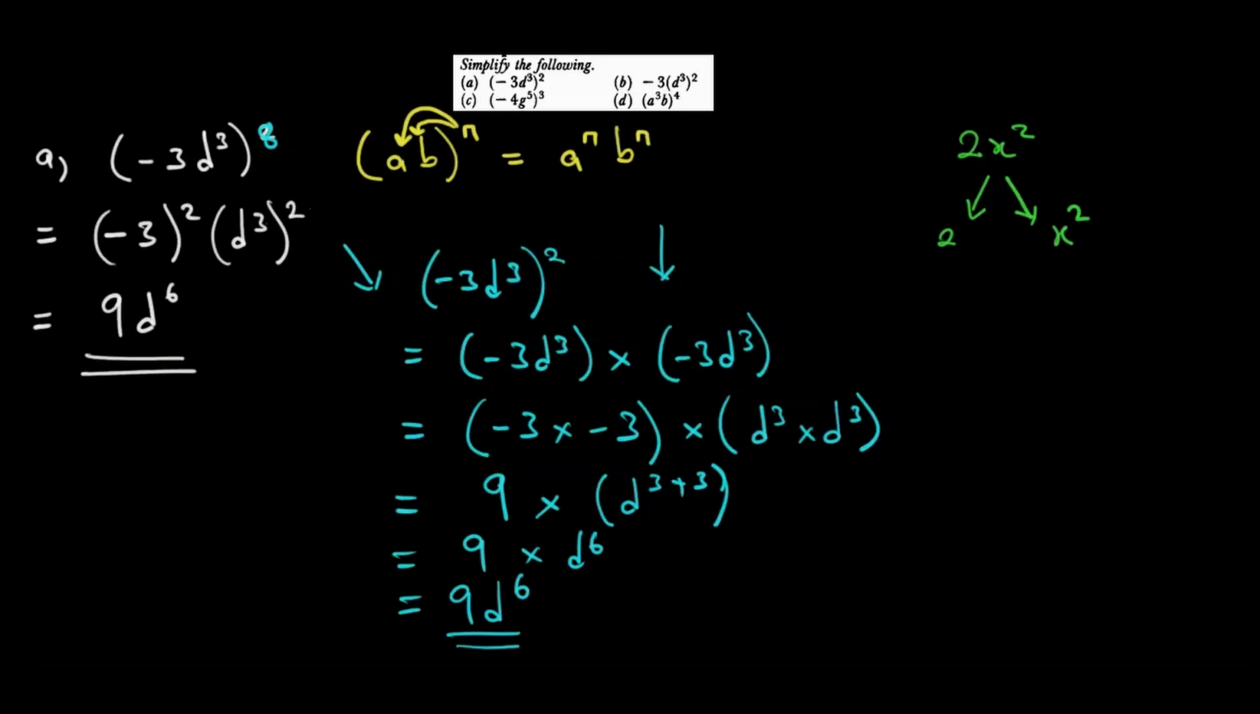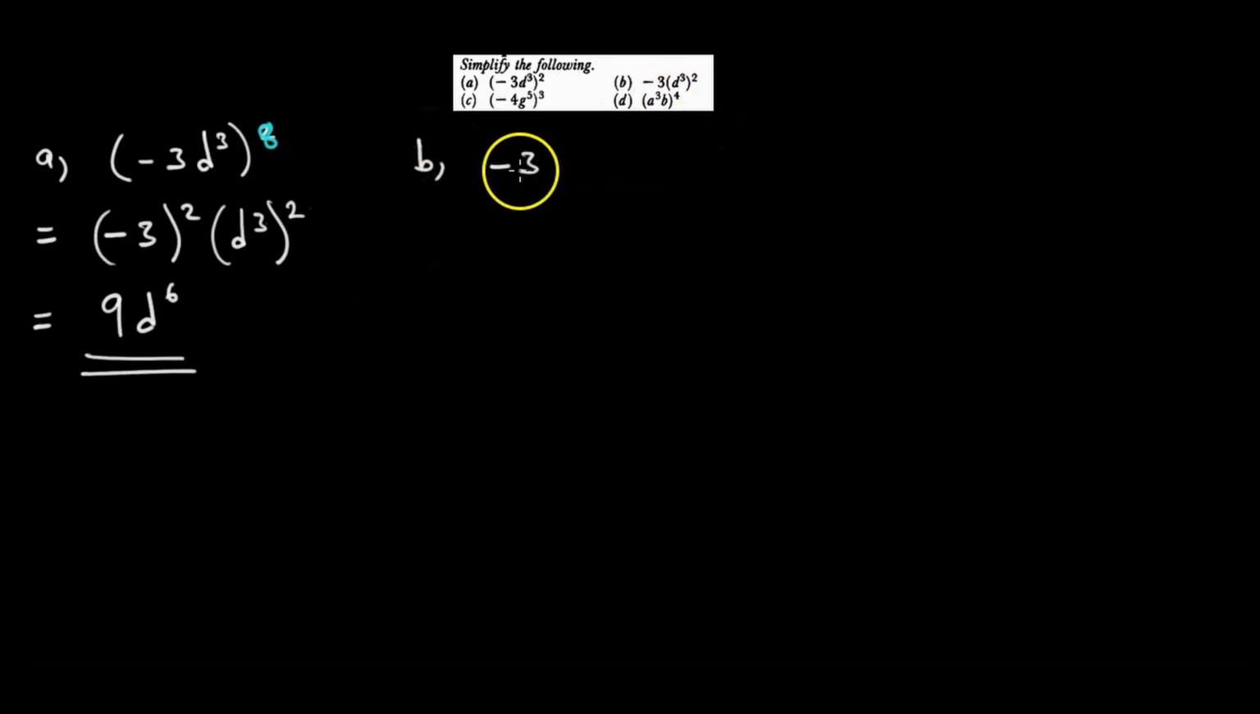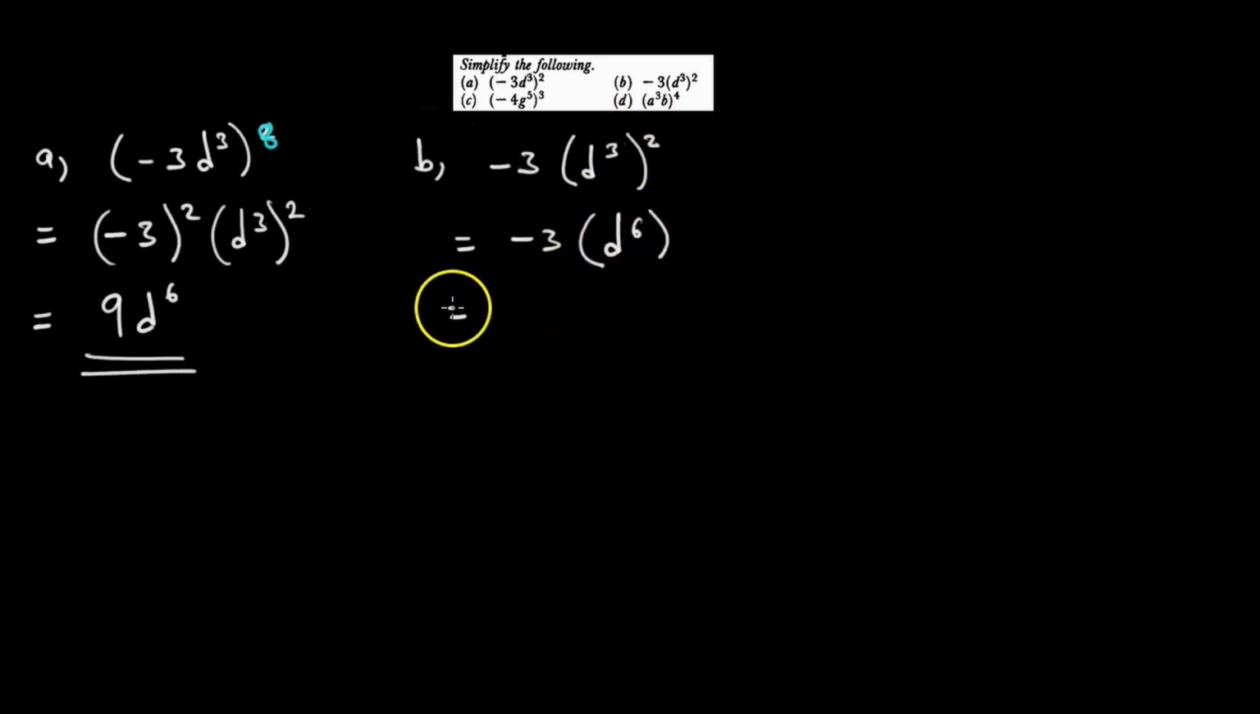Let us look at B. B says minus 3, then d to the power 3 squared. So there we also have to understand what is happening. What is squared here is only what is inside the bracket. So our answer would be minus 3 is multiplying, then our powers multiply here. 3 times 2 is 6, so d to the power 6. Minus 3 times d to the power 6 becomes minus 3d to the power 6. That is our answer. Let us go to C.